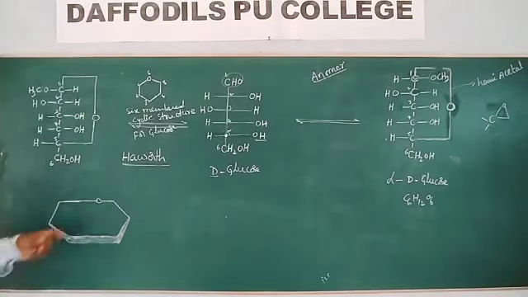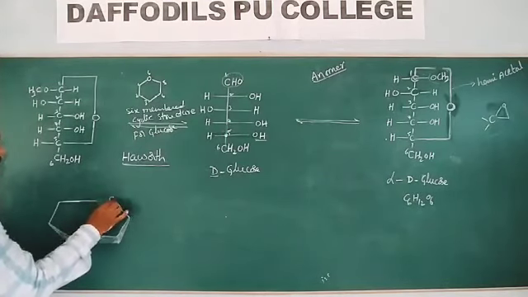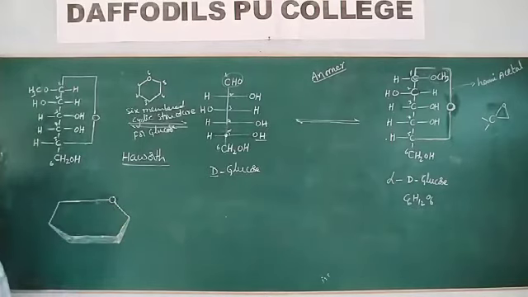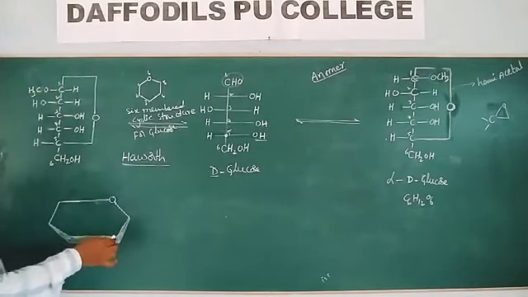This is the Haworth structure of glucose, a six-membered ring. First carbon is this one.